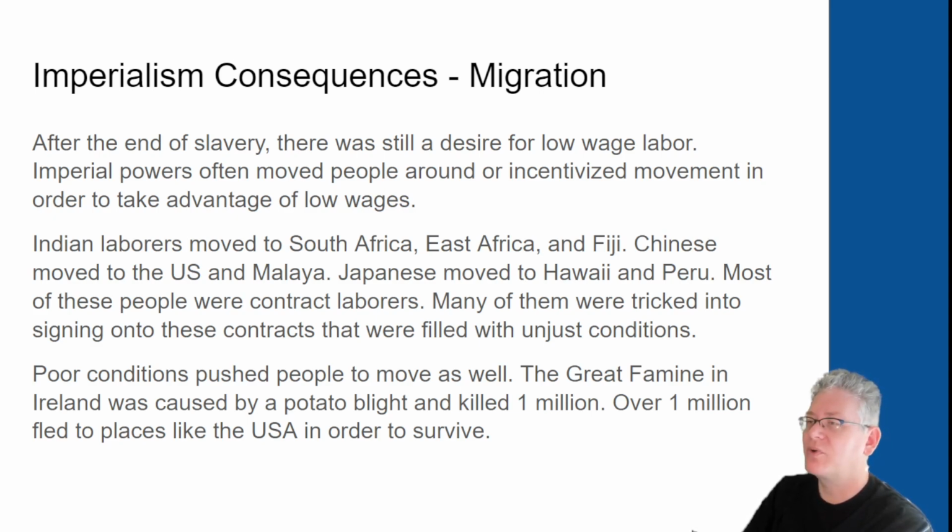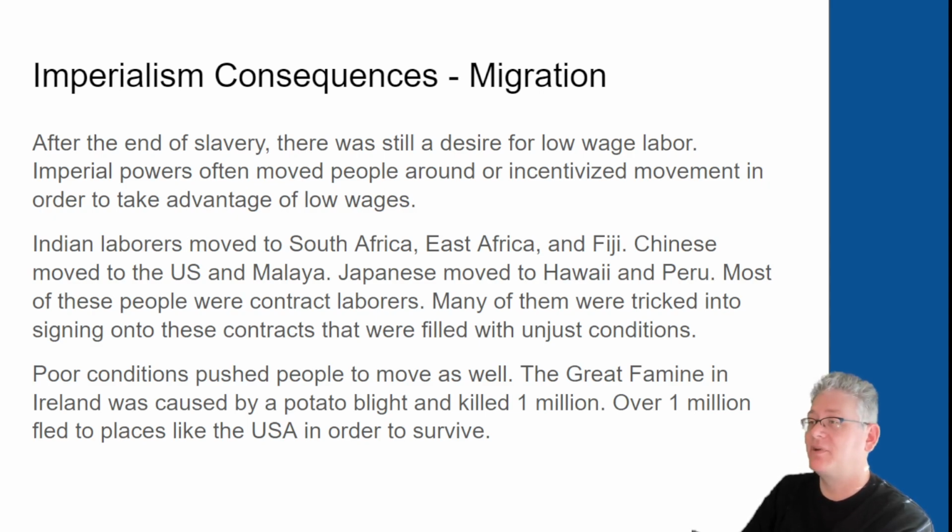Japanese moved to Hawaii and Peru. Most of these people were what are known as contract laborers. They were supposed to go home, basically, but many of them were tricked into signing onto these contracts, and they had a lot of unjust conditions, which prevented them from going anywhere or having any rights. Poor conditions also push people to move as well.